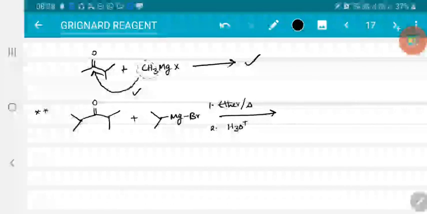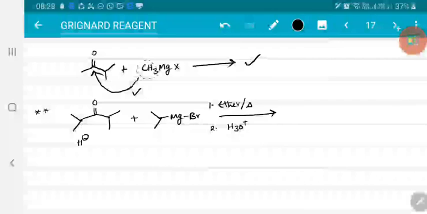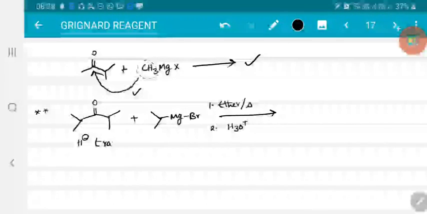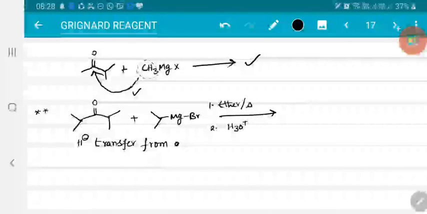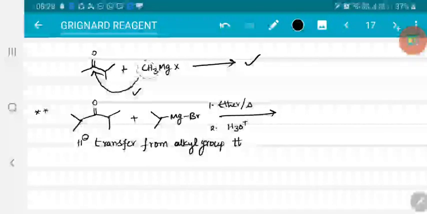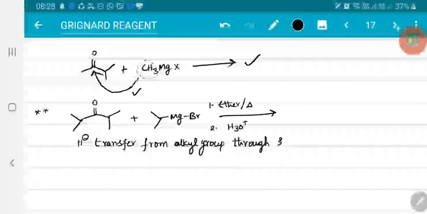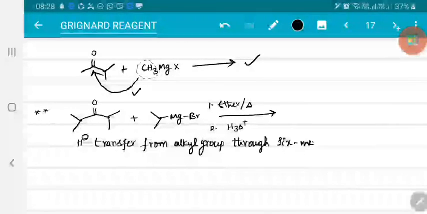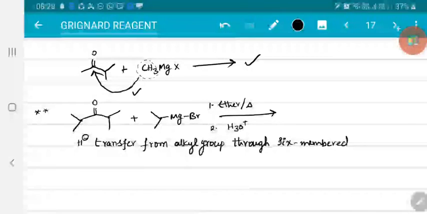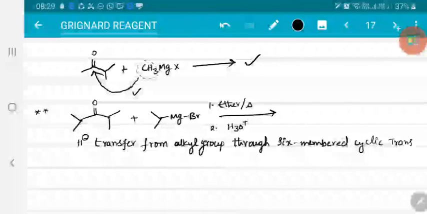Now, in this reaction, instead of attack of this alkyl system over the carbonyl carbon, there will be hydride ion transfer, H minus transfer from the alkyl group through a 6-membered cyclic transition state.